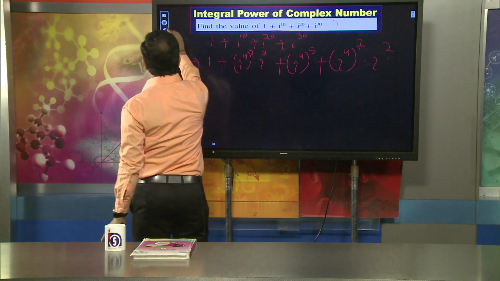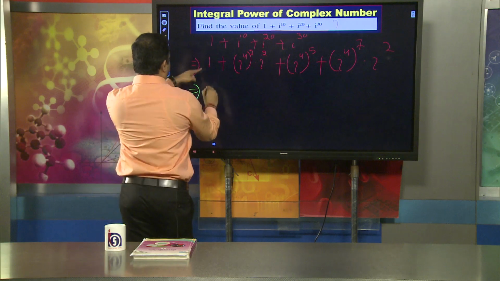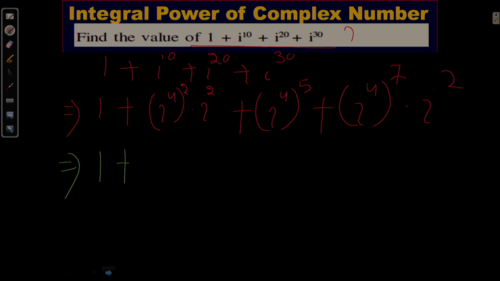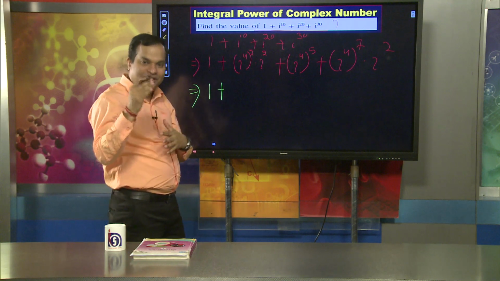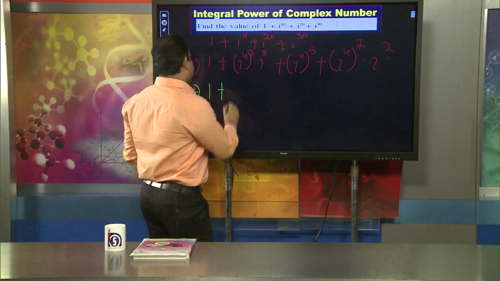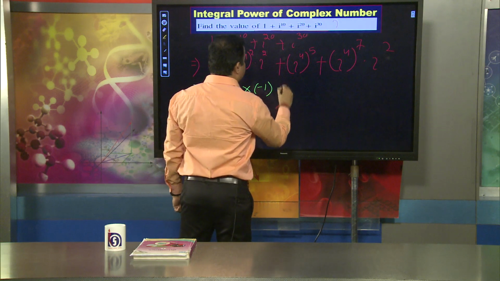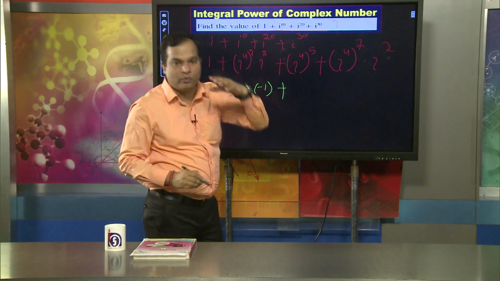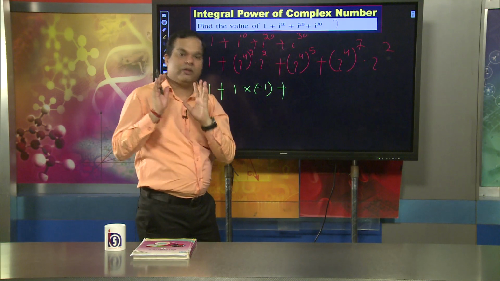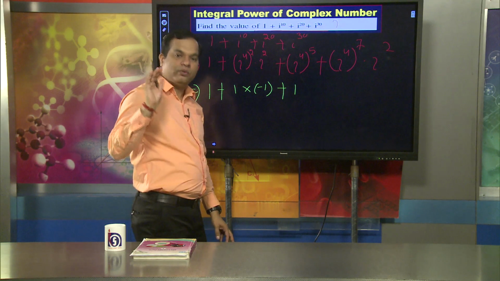So, now when we find the value, you just observe, the value 1 equals 1, i raised to the power 4, we already know the value of i raised to the power 4 is 1, 1 squared equals 1, that means 1 into i squared, whose value you already know is minus 1, that means 1 multiplied with minus 1, plus i raised to the power 4 equals 1, 1 raised to the power 5 equals 1, because any power of 1 is always 1.